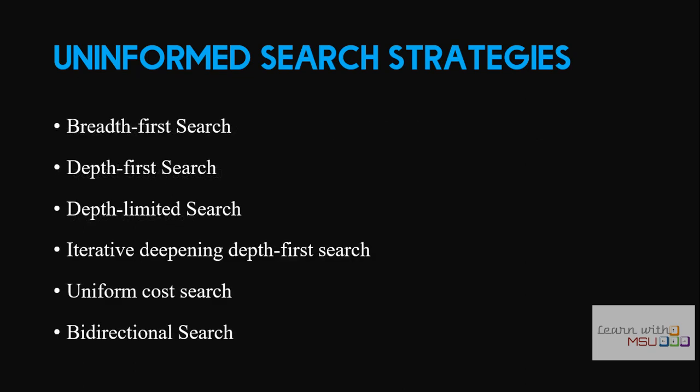There are a number of uninformed search strategies available. The two basic strategies are breadth first search and depth first search, and then depth limited search, iterative deepening search, uniform cost search, and the last one is bidirectional search. But the basic search strategies are BFS and DFS. To overcome the disadvantages available in BFS and DFS, these 4 searches are extended. So you have to understand the concept of BFS and DFS very well, then you will be able to clearly understand these concepts.